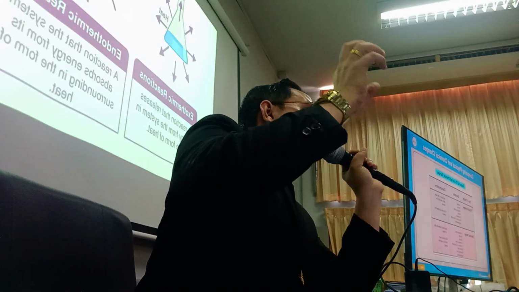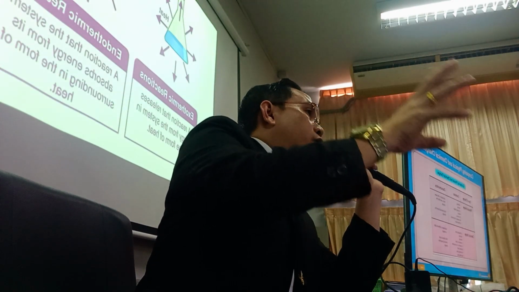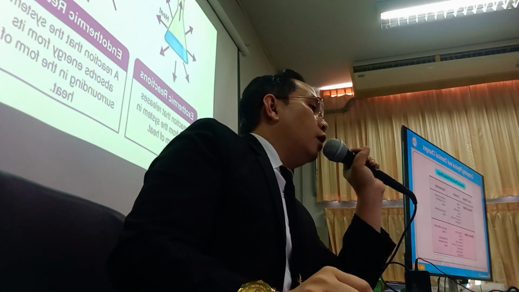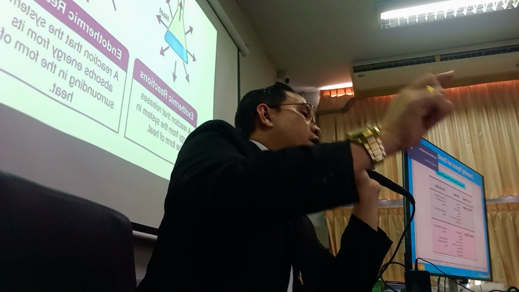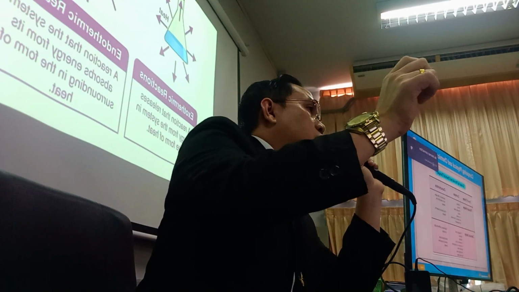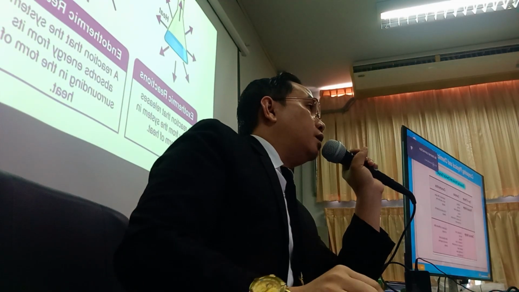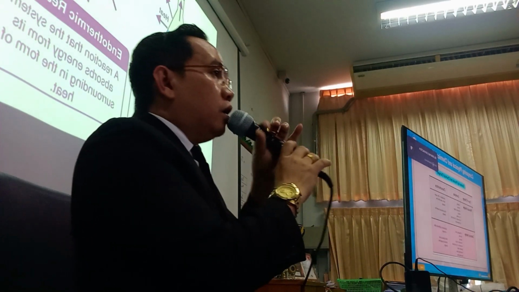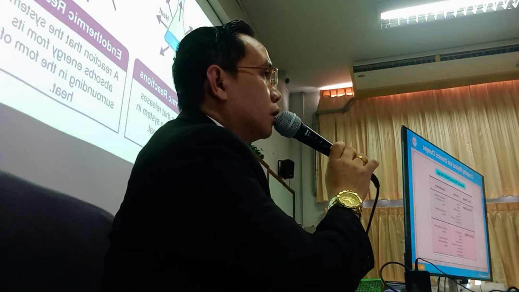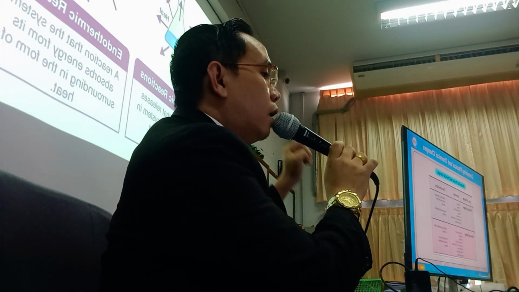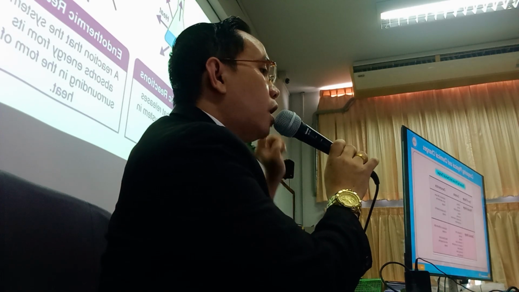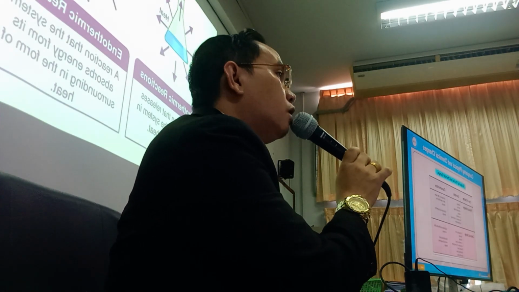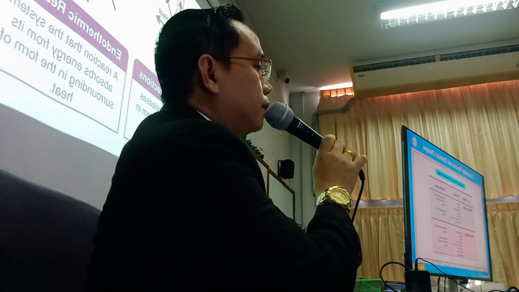Now, let's proceed to the difference of exothermic and endothermic reactions. Remember that we can see the total transformation or changes if heat and light are applied. That is why we have exothermic reactions. Exo means a reaction that releases energy from the system in the form of heat.